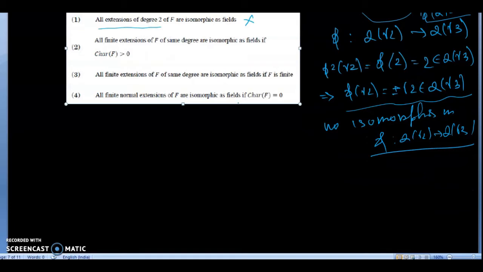Now look at the fourth option. All finite normal extensions of F are isomorphic as fields if characteristic of F is equal to 0.